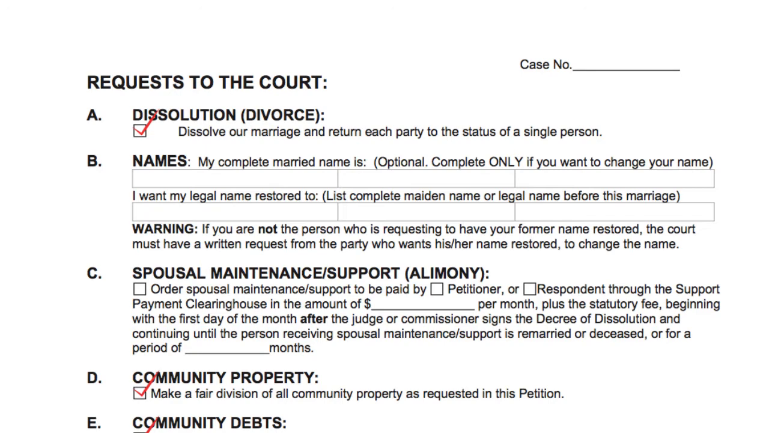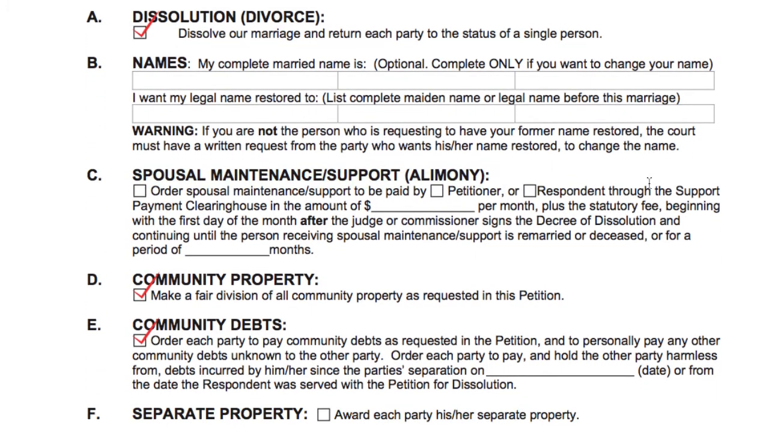All right, and the final page is what you're asking the court to order, requests to the court. You're asking them to dissolve your marriage. In other words, you're asking them to return you to the status of a single person, so you're asking for the divorce. If you would like your name changed, and generally it happens with the females who have changed their name for marriage, if you'd like your name changed back to your maiden name, this is a good time to tell the court that. And that's all you have to do is advise them of that, and when the judge signs it, it's a court order.